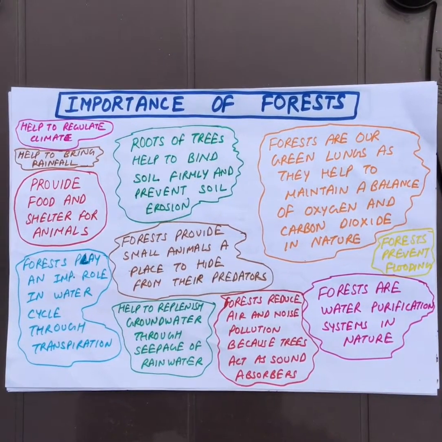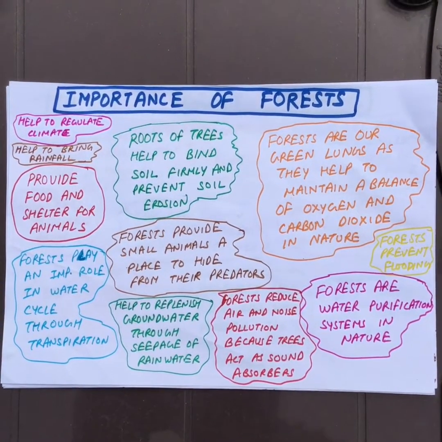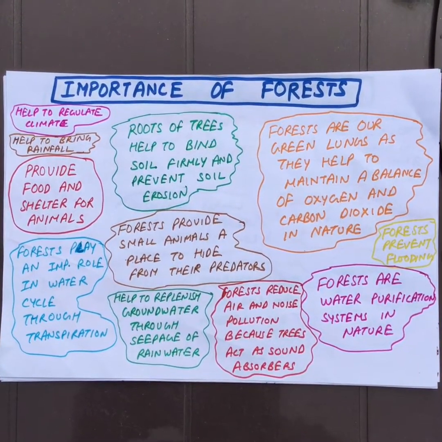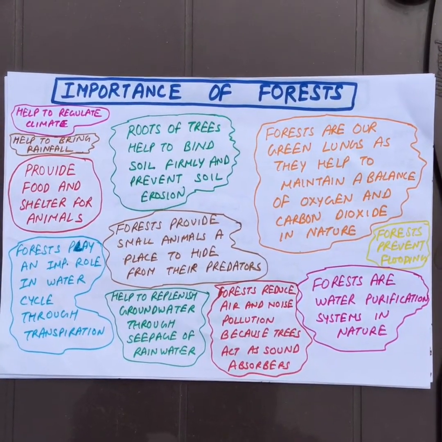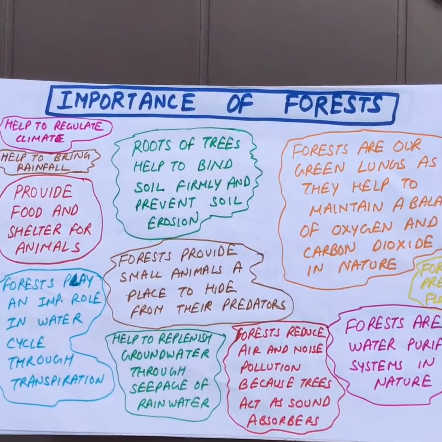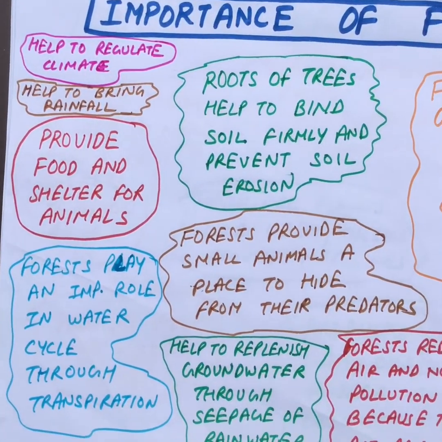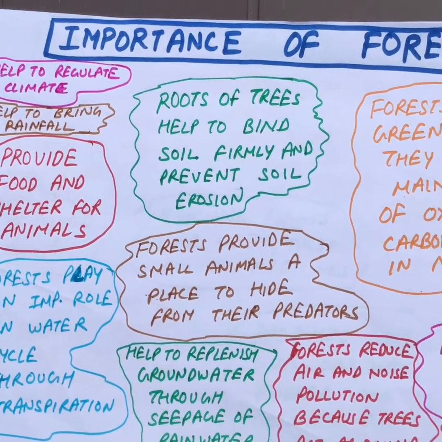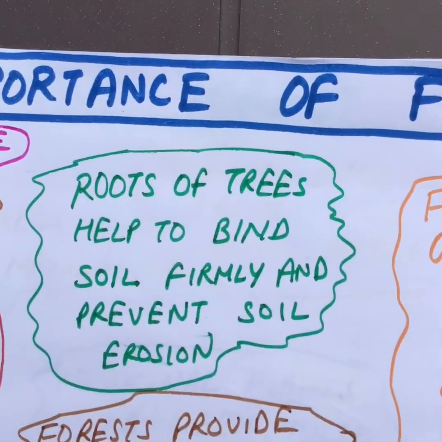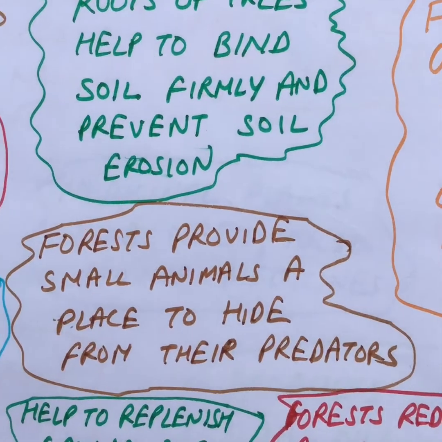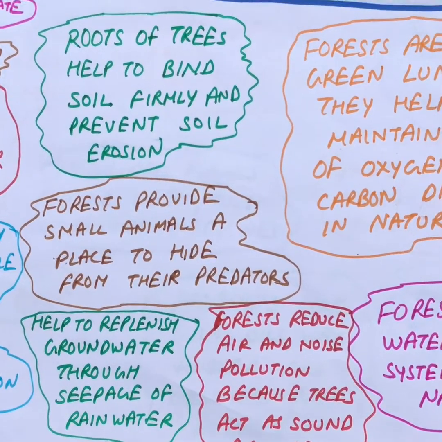Now that we have learned the basic definition of forests, let's learn the importance of forests in our life. Importance of forests. Forests help to regulate climate. Forests help to bring rainfall. Forests provide food and shelter for animals. Forests play an important role in water cycle through transpiration. Roots of trees help to bind soil firmly and prevent soil erosion. Forests provide small animals a place to hide from the predators.